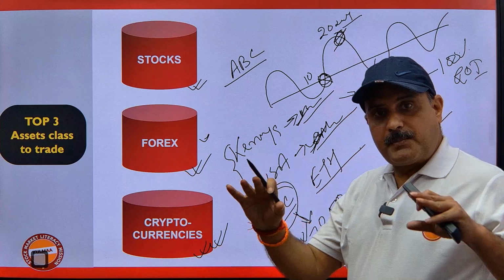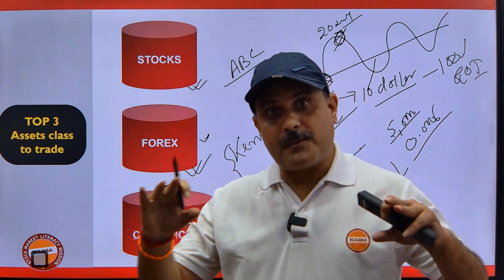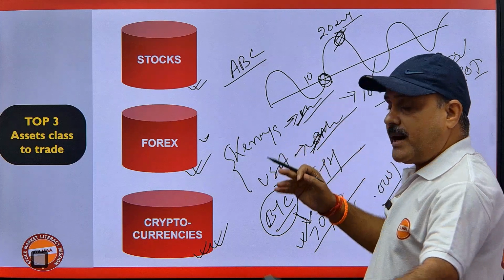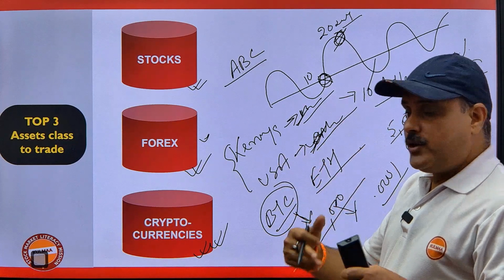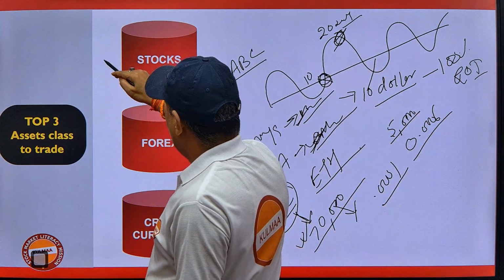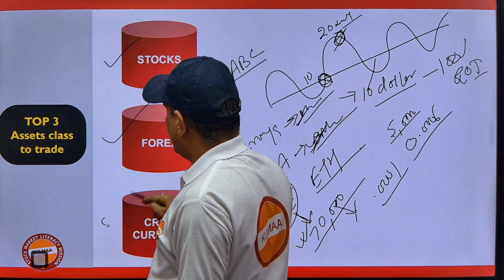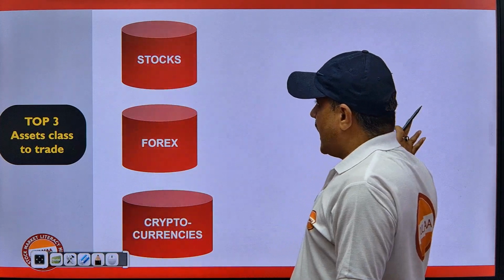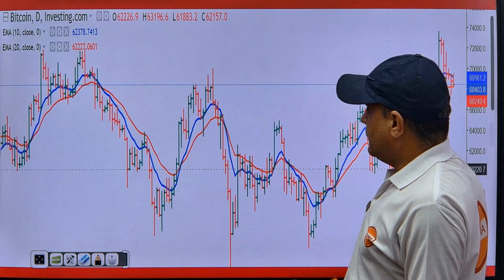So it's very simple and very safe. There is no intervention of anyone. You can just buy on your mobile and you can just sell on your mobile. So these are the asset classes. One is the stock, second is the forex, and third is the crypto. All this training will be free of cost. How will it work? How can we buy and sell?